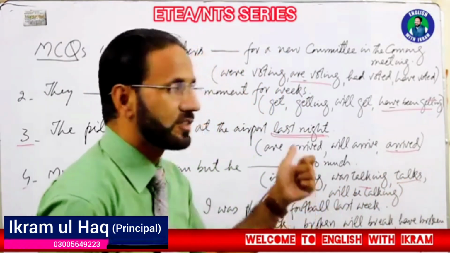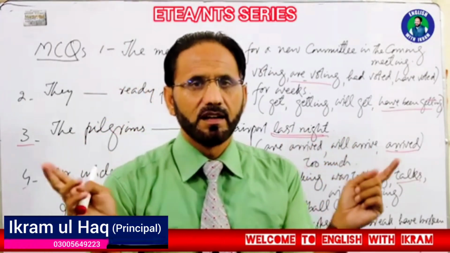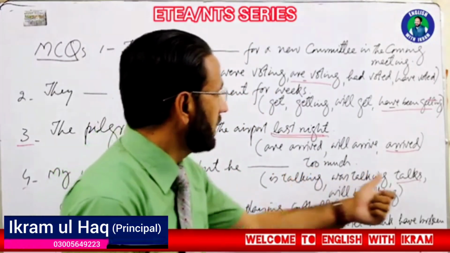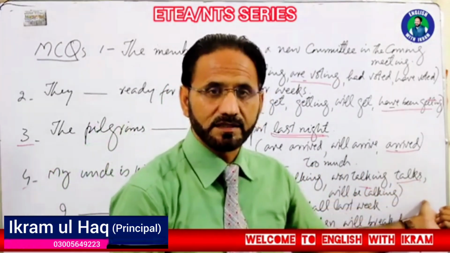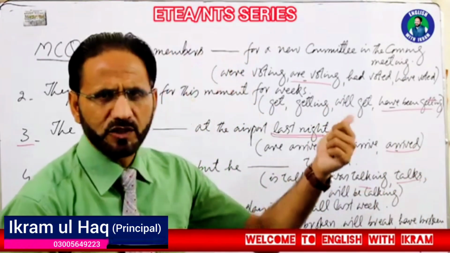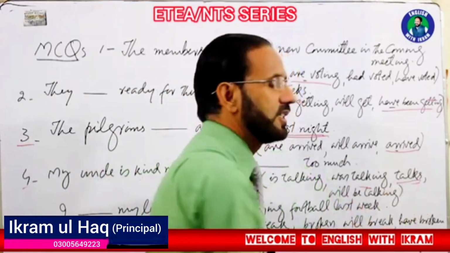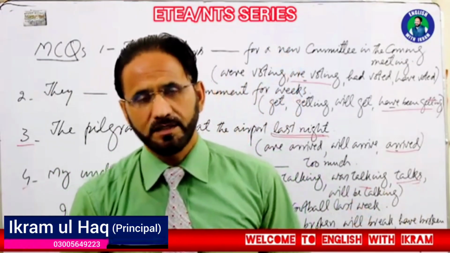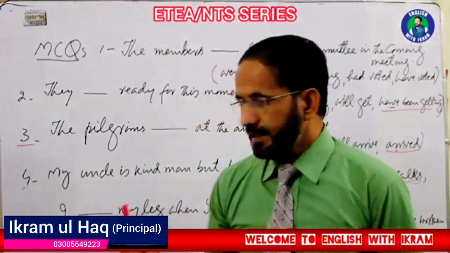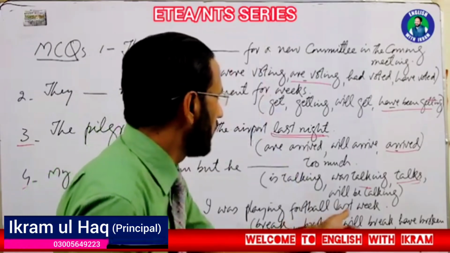We can't say that he is a kind person, but he is talking too much. Now, both the things are contrary to one another. Here it is simple present tense, that he is a kind person. Again here we will pick the simple present tense, something that is permanent. He talks too much. We can't say that he will be talking too much, or he is talking too much, or he was talking too much. The right option would be he talks too much. Okay, is it clear? Number 5, I dash my leg when I was playing football last week.